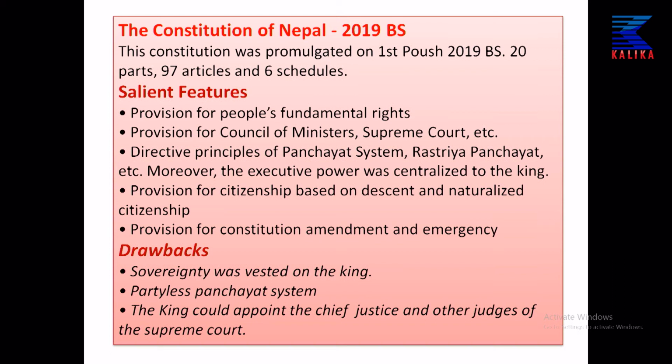Sovereignty was vested in the king, the ruling power could be exercised by the king, and there was the partyless panchayat system, as well as the king could appoint the chief justice and other judges of the Supreme Court as per his wish. There was no constitutional provision for appointing the chief justice and other judges of the Supreme Court.